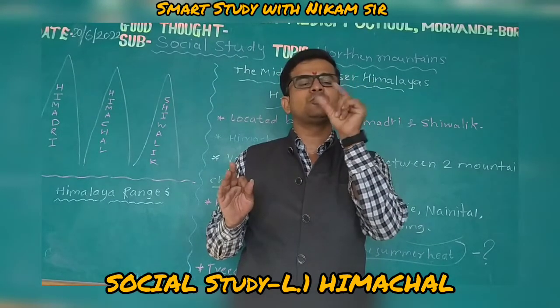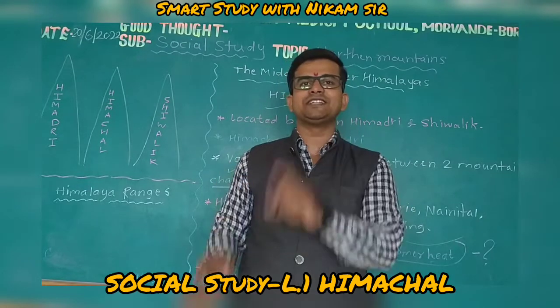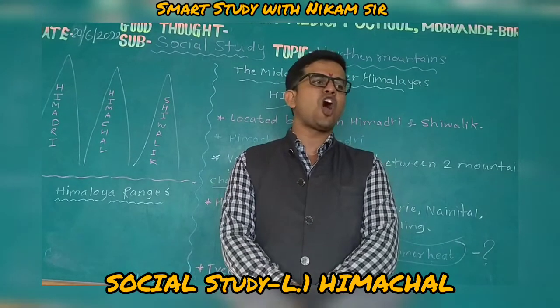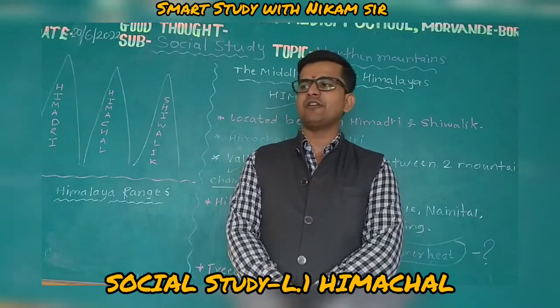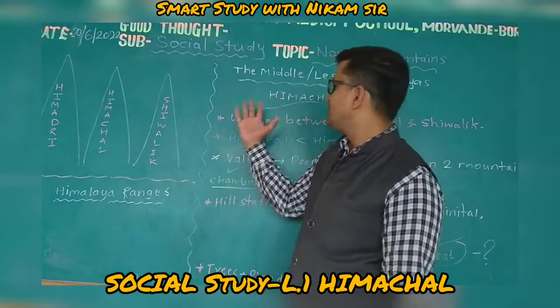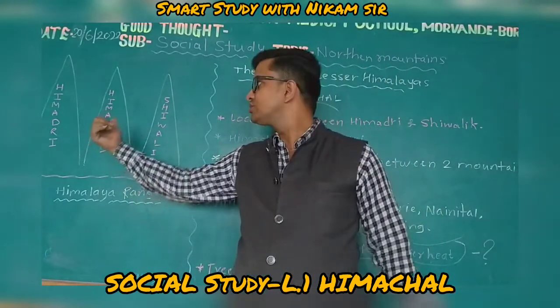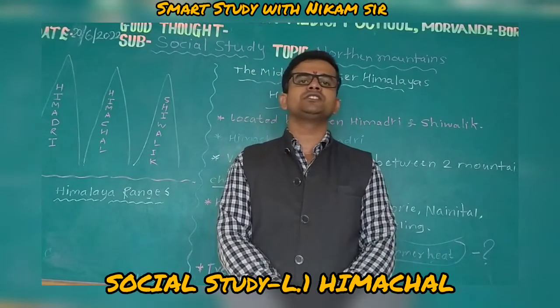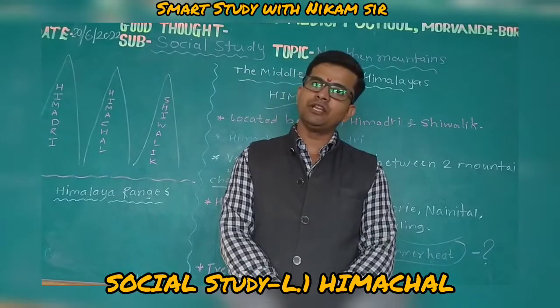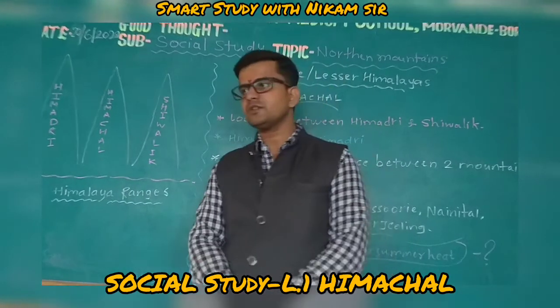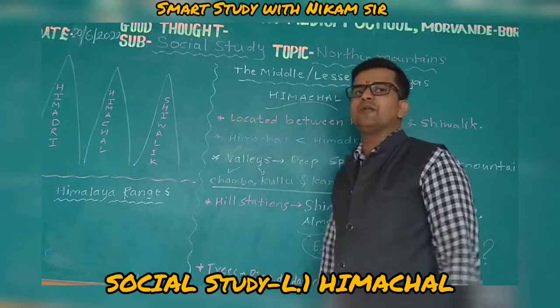Keep in mind, tomorrow I will tell you the meaning of Shivalik. It is related with our God Shiva. Then where is this Himachal range located? Between Shivalik. Very good.